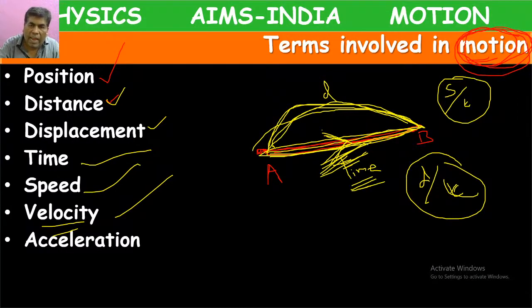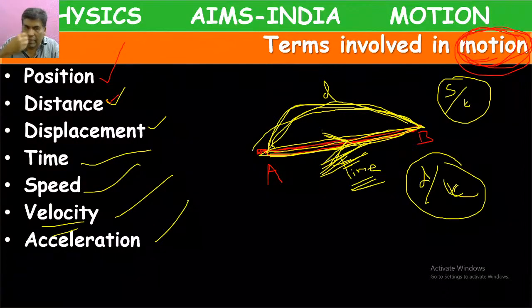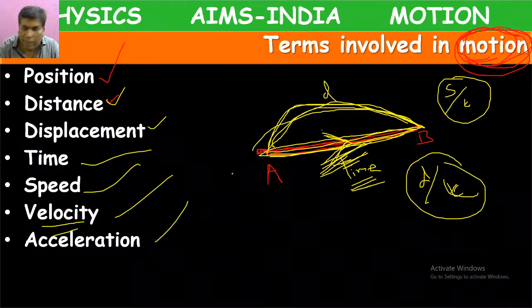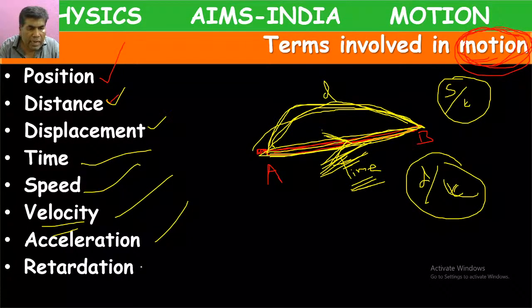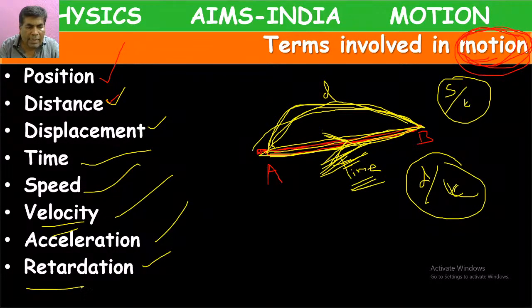The increase of velocity we call acceleration. Acceleration means change in velocity, increase of velocity. Suppose we apply the brake, that velocity will decrease, which means retardation, or another name, deceleration.